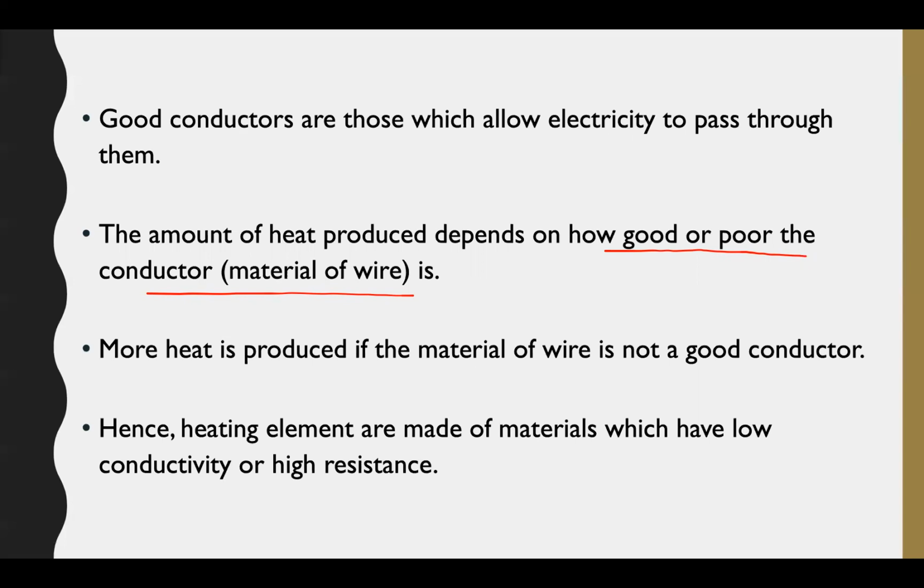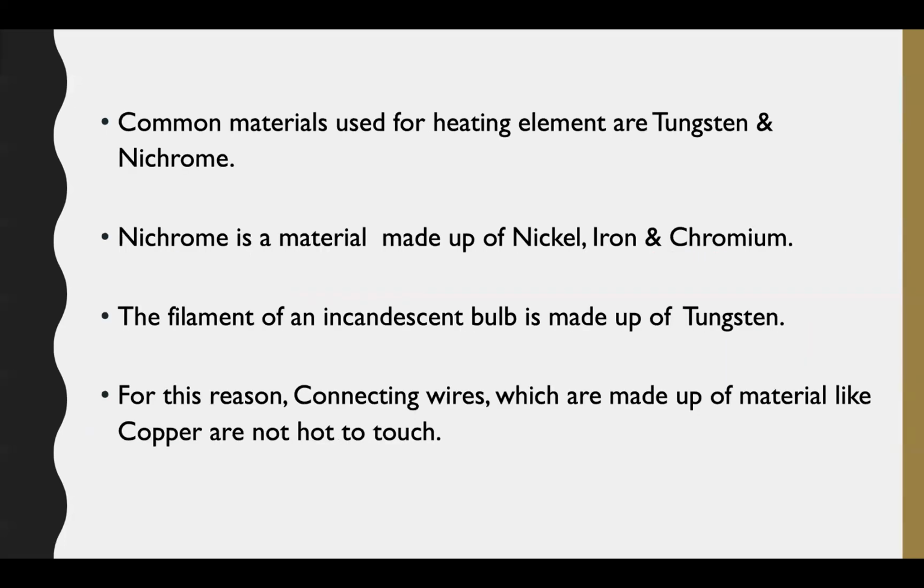So more heat is produced when the material of the wire is not a good conductor. Hence heating elements are made of materials which have low conductivity, or high resistance. The common material used for heating elements is tungsten.